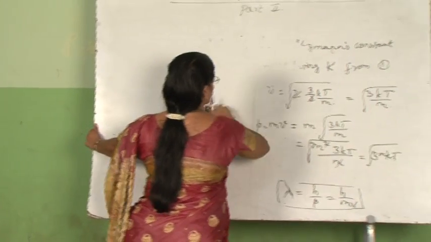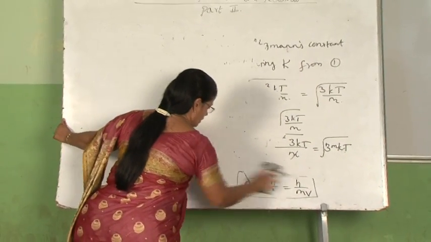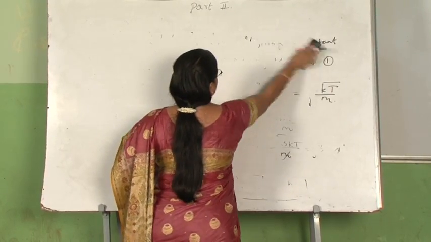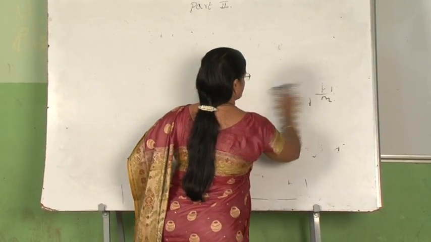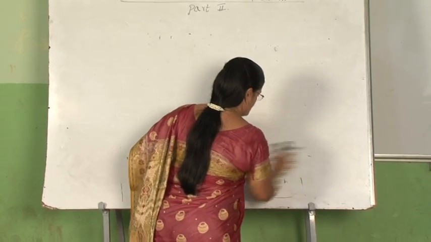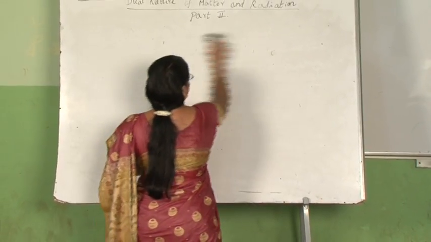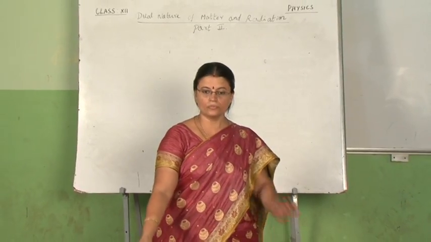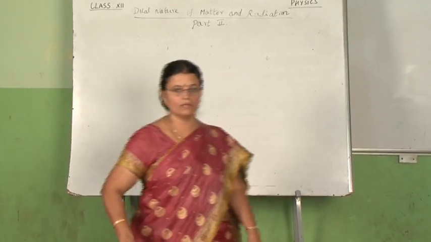Sometimes in the numerical, if you read carefully, they will be mentioning electron. So, we can derive the expression for kinetic energy of electrons especially. If you know that formula, and in the numerical electron is the particle mentioned, you can use this simple formula easily and solve the problem.